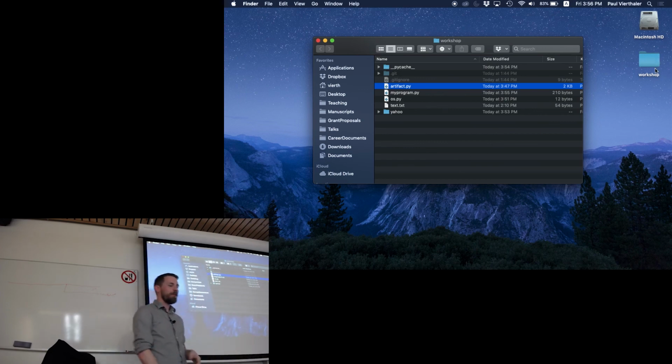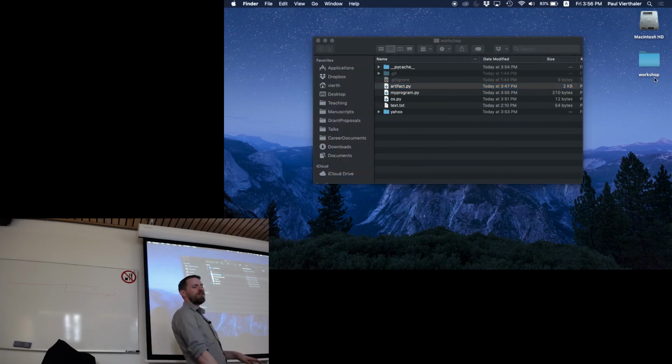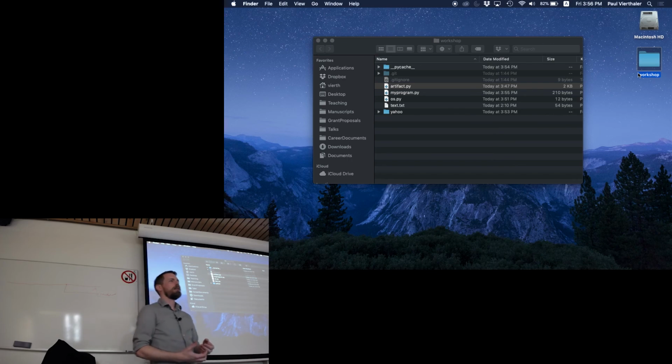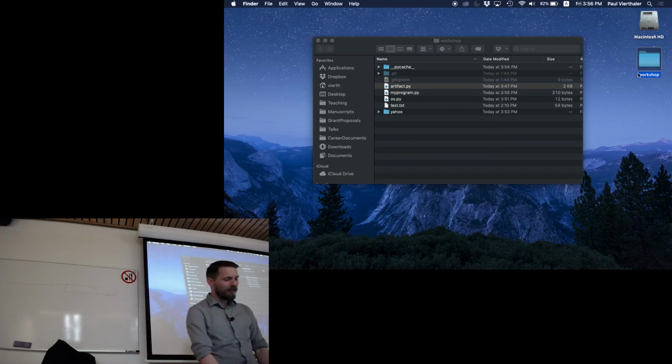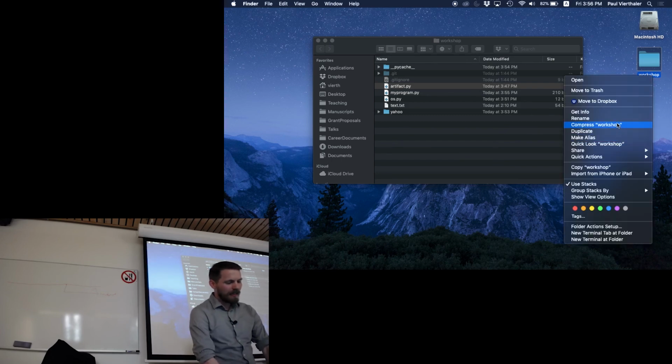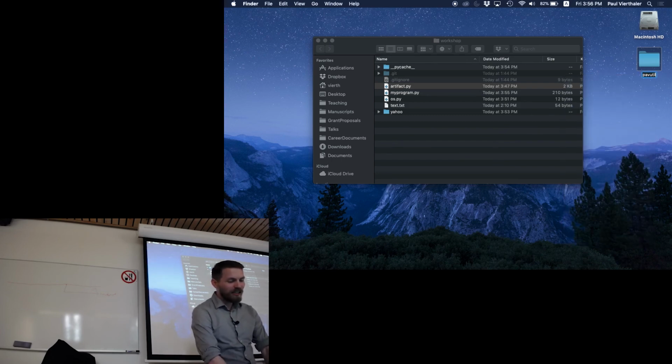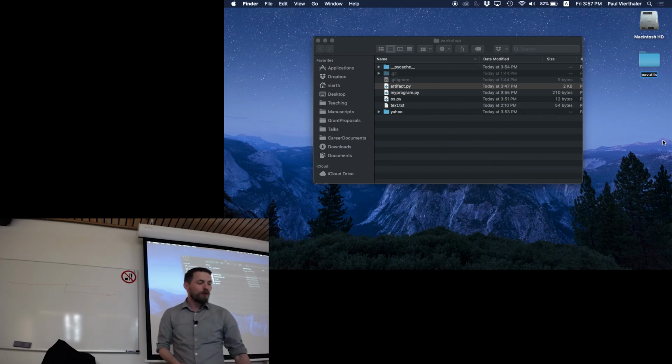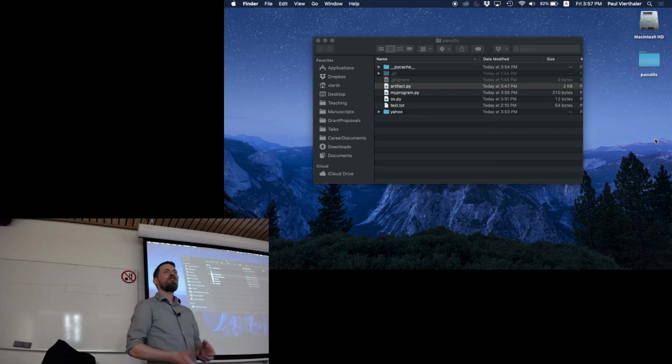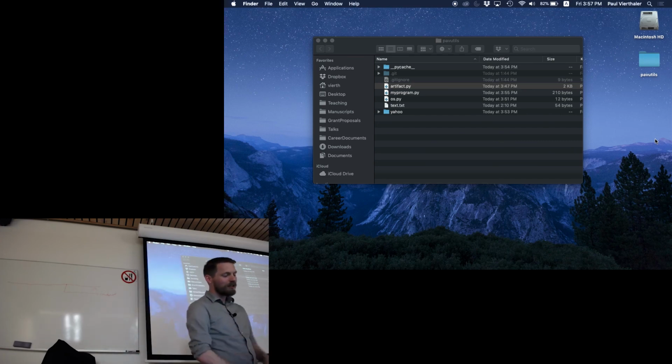I'm going to change the name of my folder here to whatever it is that I might want to call my library, my personal set of codes, and I might call it something like PAV utilities or utils. You can really call your code whatever you want to. Just try not to call it something that's already installed on your computer, because if you do that, then there can be issues when things run into each other and have collisions.